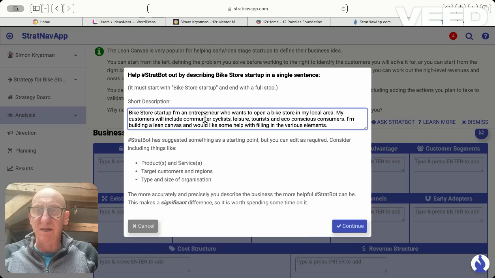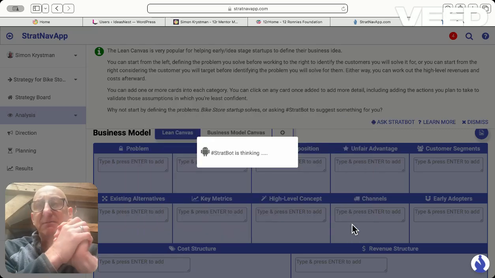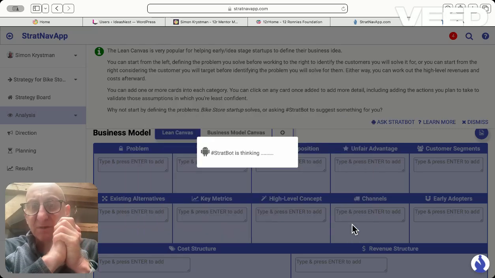So I'm saying: I'm an entrepreneur who wants to open a bike store in a local area. My customers will include commuter cyclists, leisure tourists, and eco-conscious consumers. And I'm building a lean canvas and would like some help filling in the various elements. So let's get my AI working and start thinking about it.